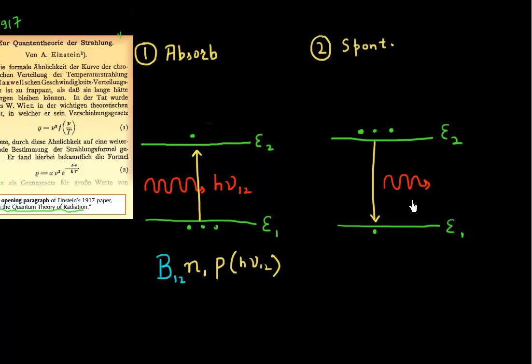Again, he said that this process should be proportional to the number of electrons I have in the higher energy level, N2, which makes sense, because the more electrons you have at the higher energy state, the higher the rate of spontaneous emission. This process is spontaneous, so it does not depend on anything else. The net rate is given by N2 times this coefficient A21, where the subscript 21 indicates a transition from level 2 to energy level 1.